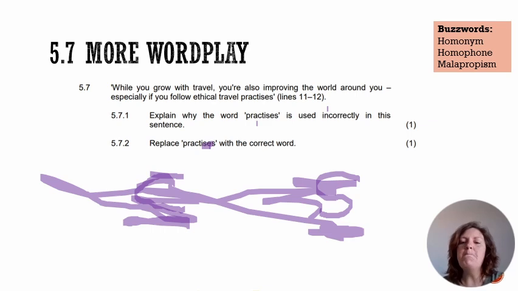And then finally, malapropism. You guys would have seen this in the recent trial exam. Malapropism is actually a spelling mistake. It's a private school name for a spelling mistake, where we accidentally use a similar sounding word and it becomes funny. All right?